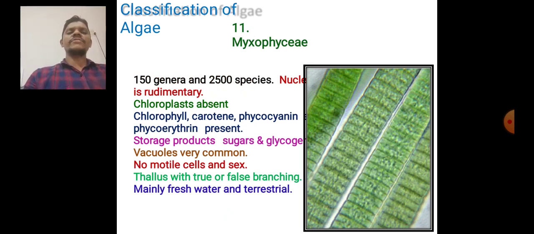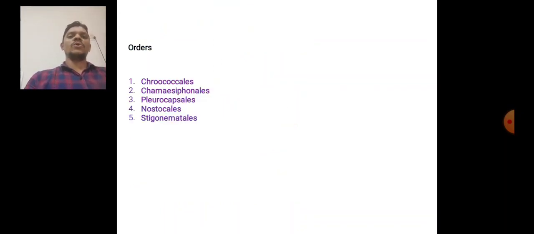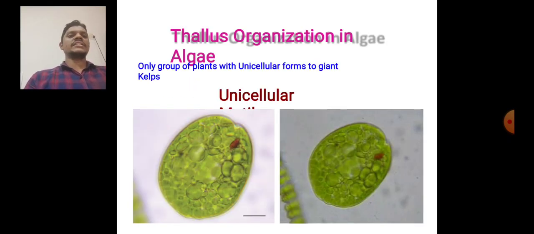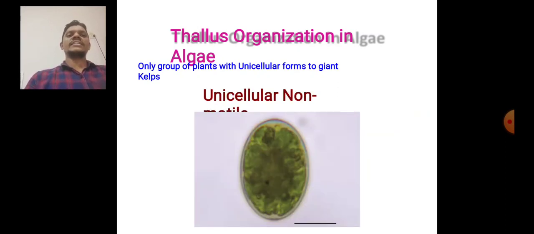Then another one is the Myxophyceae, with 150 genera and 2,500 species. Chloroplasts are absent. Chlorophyll, carotenoid, phycocyanin, and phycoerythrin are present. The storage products are sugars and glycogen. Vacuoles are very commonly present. There are 5 orders: Chroococcales, Chamaesiphonales, Pleurocapsales, Nostocales, and Stigonematales.